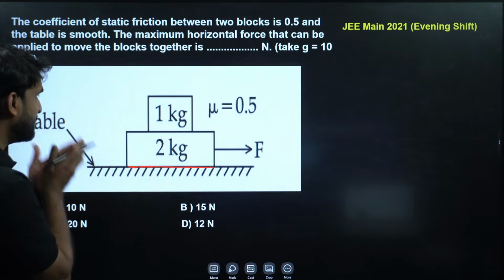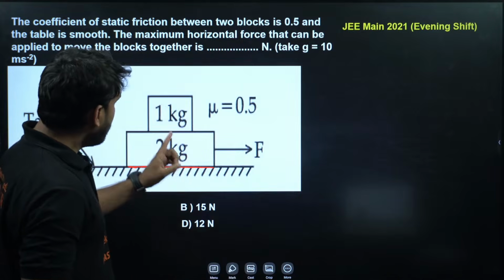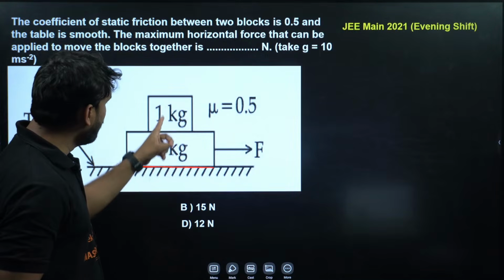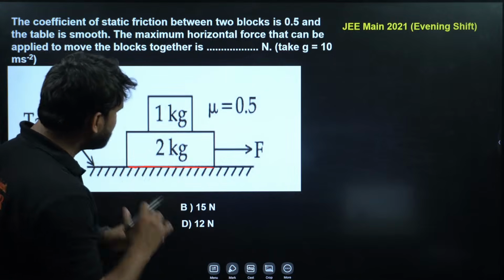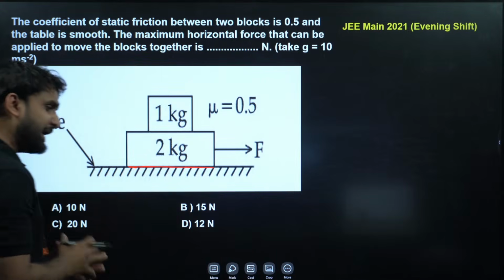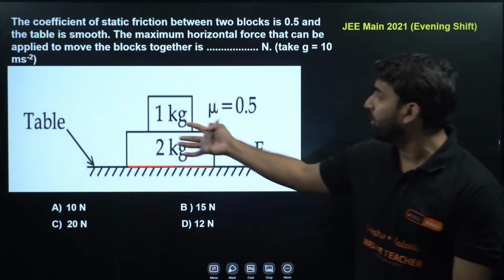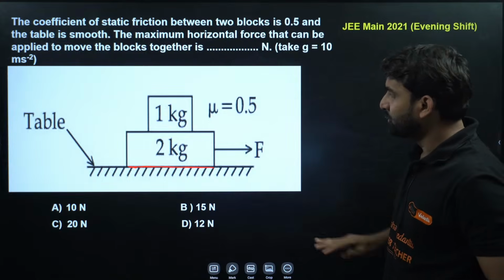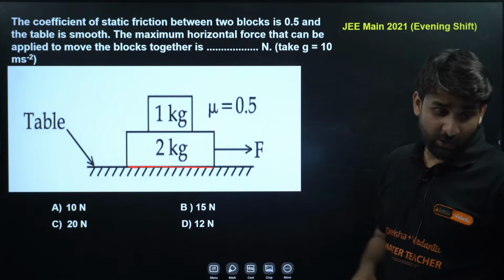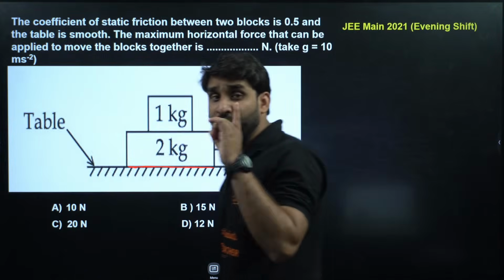So, how can we solve this question? Listen, my dear champion. If we have to move both the blocks together, first you need to find out the acceleration by which both the blocks will be moving together, and g is given there. So how can we calculate this value? I want answers from you all. This is a good question from JEE Mains 2021.